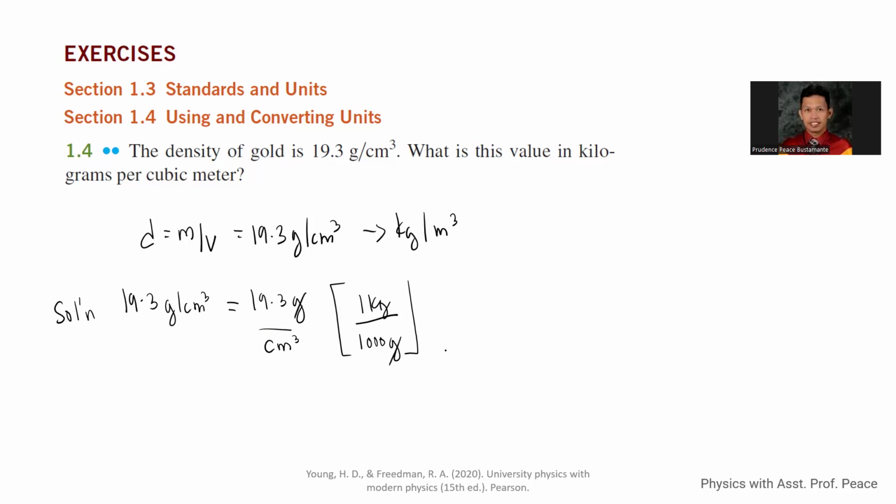We now have kilograms per cubic centimeter. However, to make it cubic meters, we know that 100 centimeters is equal to 1 meter.